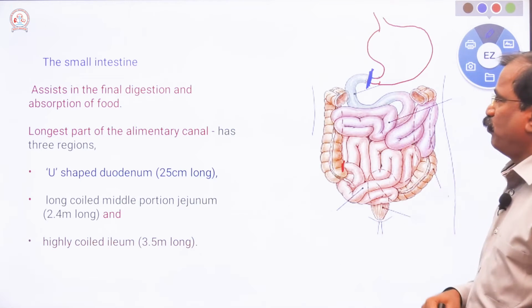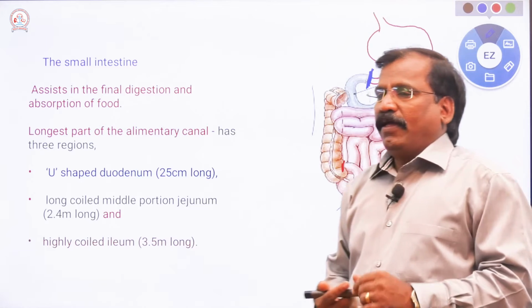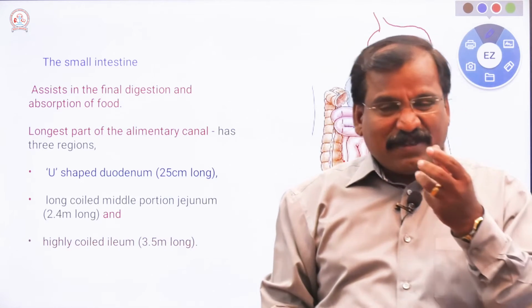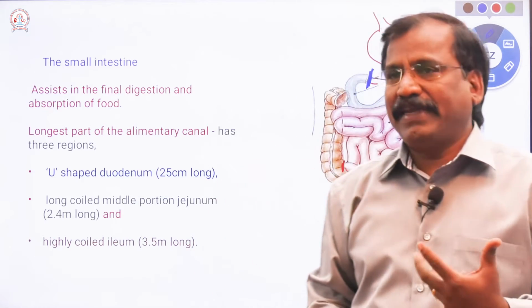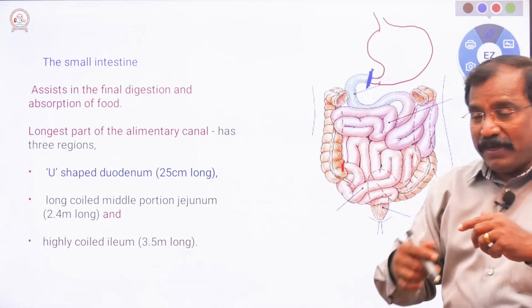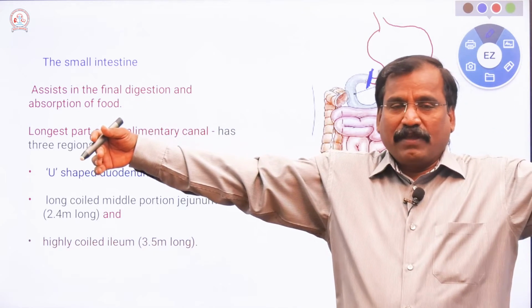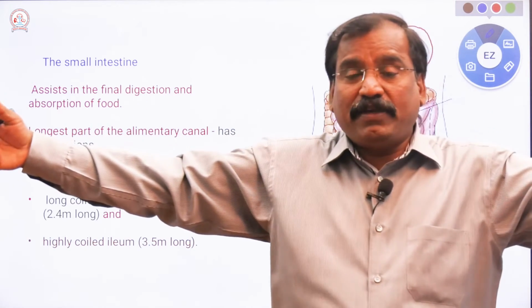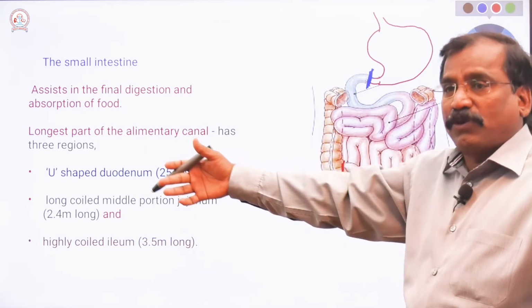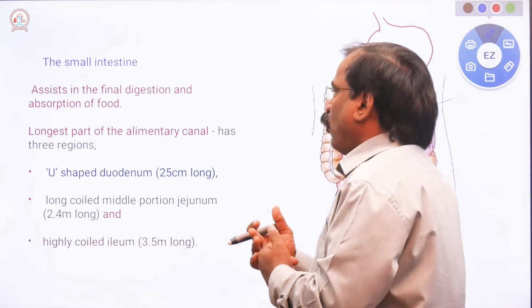This region is the small intestine. Why is it called a small intestine? It is narrow, but it is very long, 6 to 7 meters long.